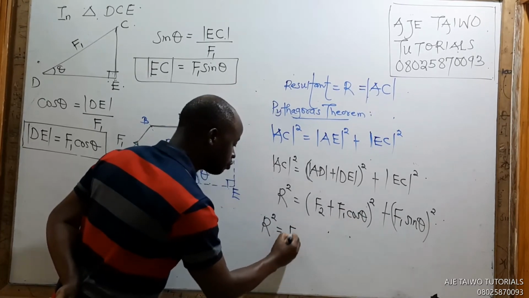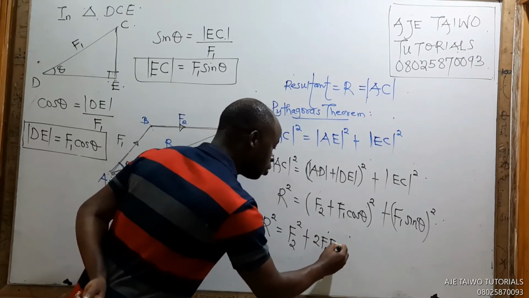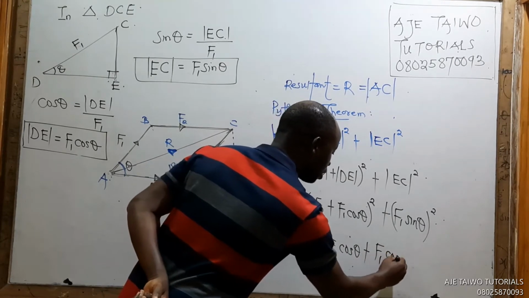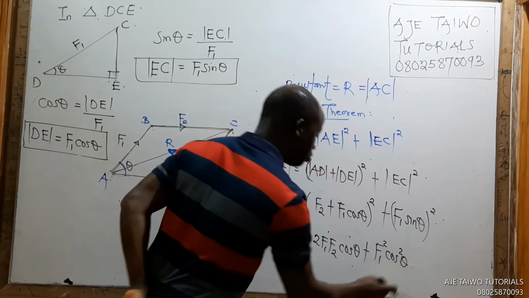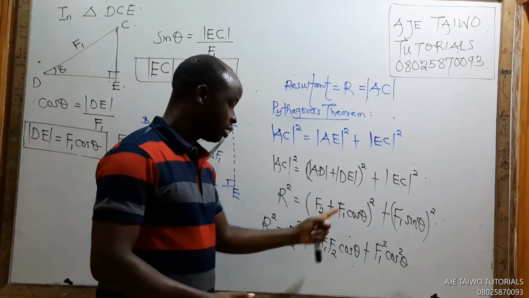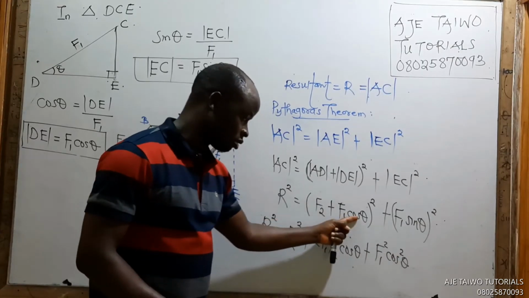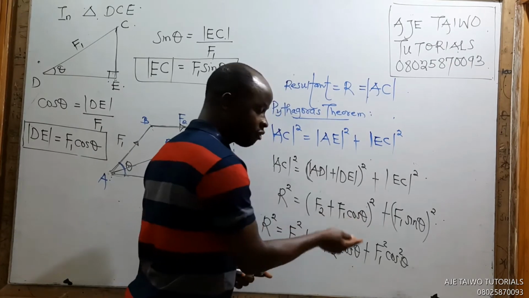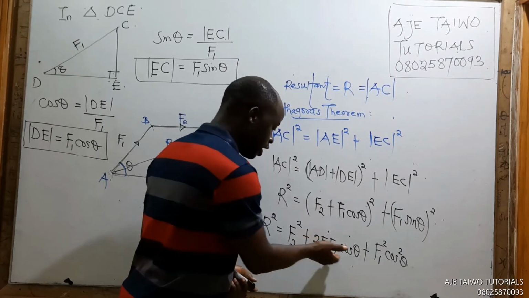That means F2 squared plus 2 F1 F2 cos theta plus F1 squared cos squared theta. Because you have to expand: this times itself is F2 squared, this times itself is F1 squared cos squared theta, then this one times this one, you have F1 F2 cos theta twice, making 2 F1 F2 cos theta.